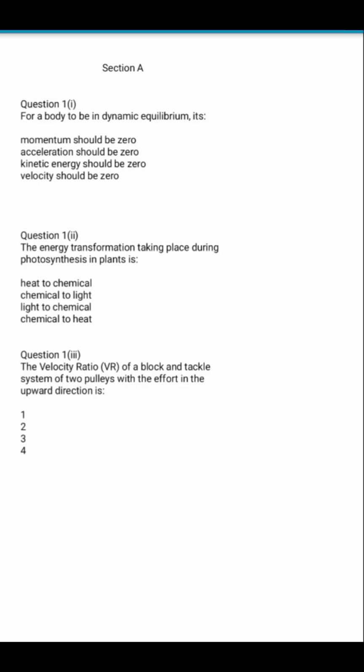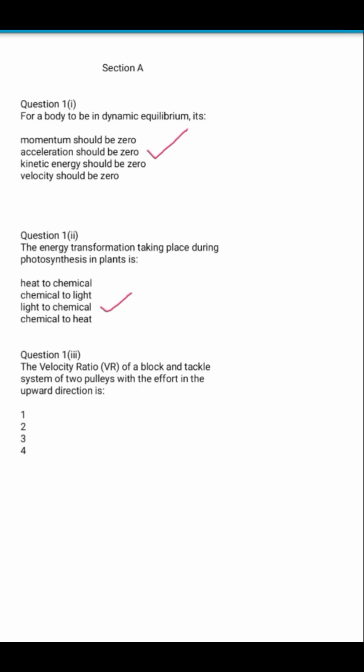And when can a body remain in the same state of motion without changing the velocity? So the correct answer should be acceleration should be 0. So if velocity is not changing, acceleration is not present. So acceleration should be 0. So the correct option is option number B. The energy transformation taking place during photosynthesis in plants is, this is a very simple question. We know very well that in photosynthesis, the light energy from the sun is converted into chemical energy, that is the glucose produced by the plants. So option number 3 is the correct answer, light energy to chemical energy.